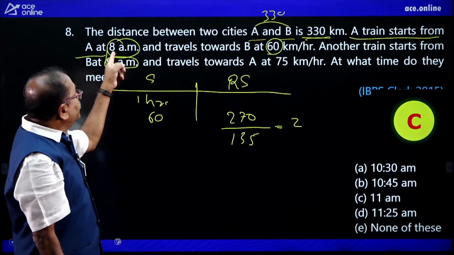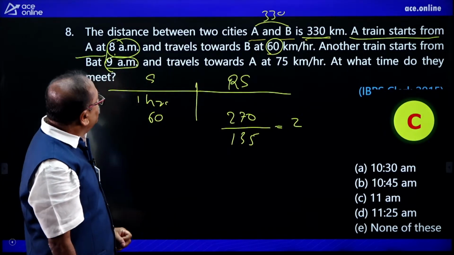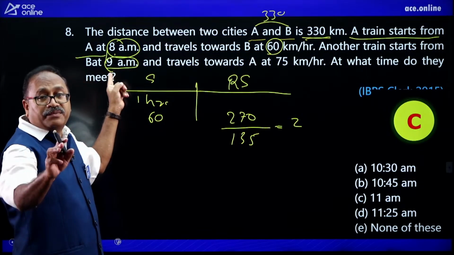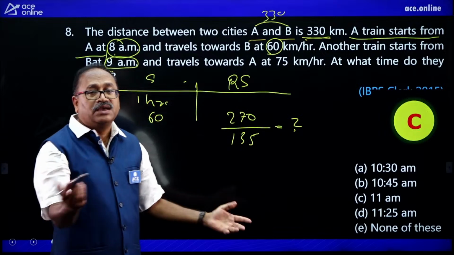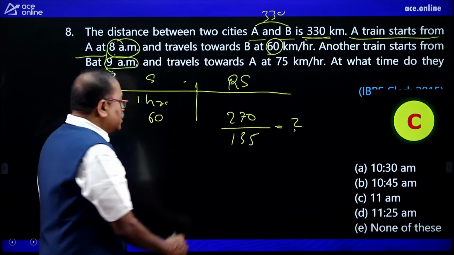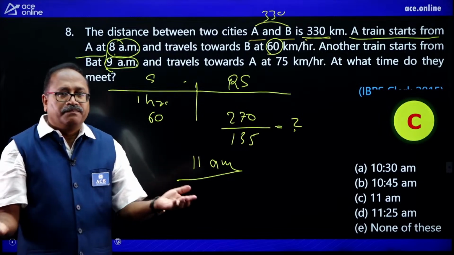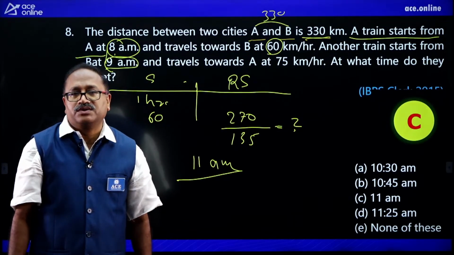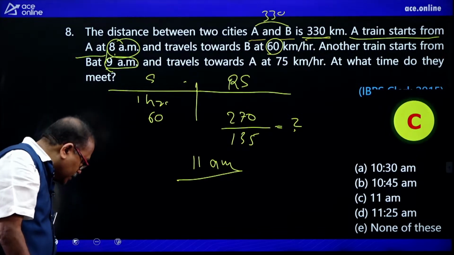So 270 divided by 135, it will take another 2 hours. From where? The second train starts at 9 a.m. From 9 a.m., if you add 2 hours, it's 11. So at 11 a.m. the trains will meet. It's a very simple basic question but frequently asked. Hope everyone, oh Likhita also answered the question, that's great.